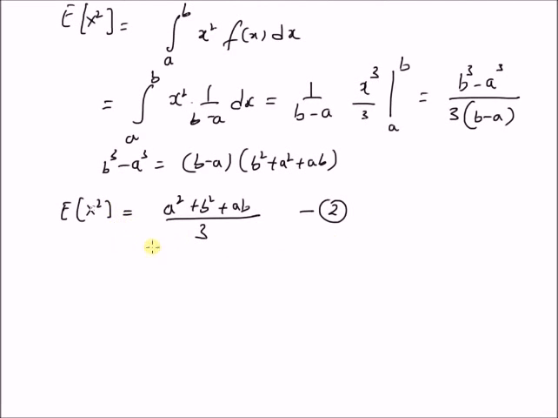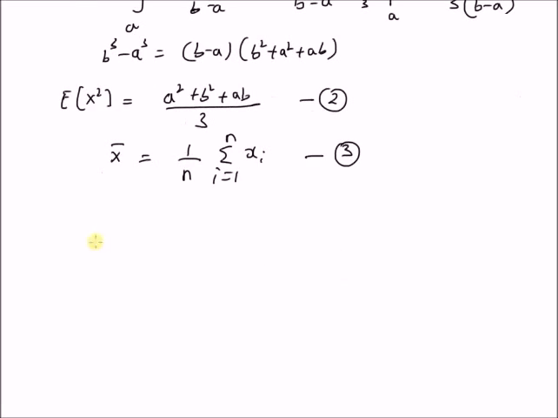Now we note the expressions for the sample moments. The sample first moment is x bar, that is the sample mean, which is equal to 1 by n summation i equal to 1 to n xi. So this is equation 3. And the sample second moment, designated as x bar with subscript 2, is equal to 1 by n summation i equal to 1 to n xi squared. This is the sample second moment, equation 4.